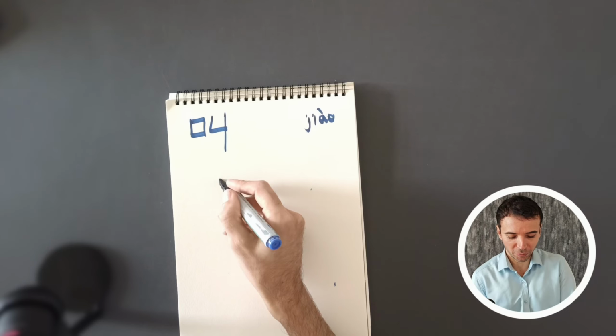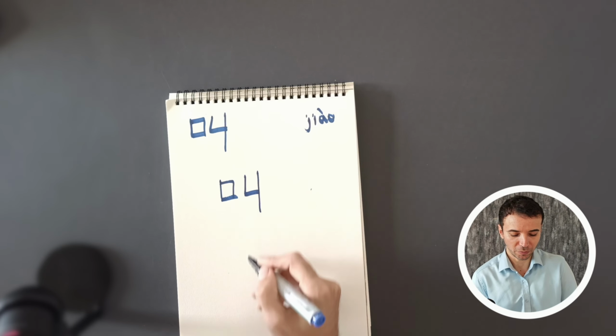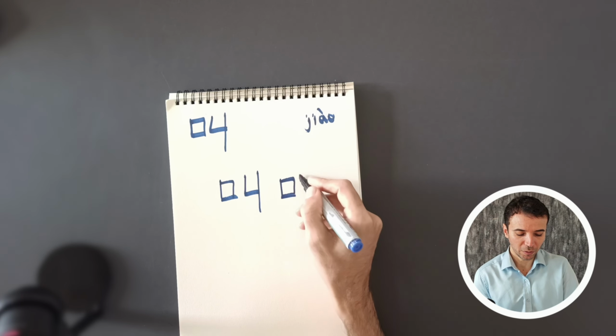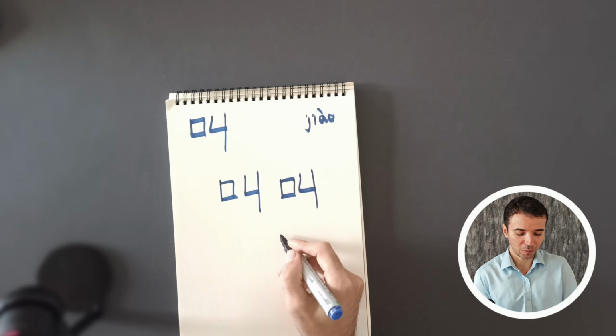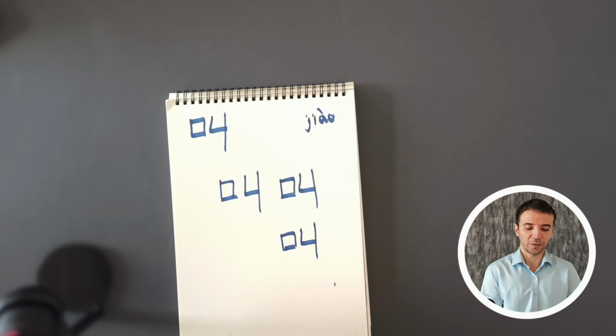我叫. Let's write it a few more times. 1, 2, 3, 4, 5. This just looks like a number 4. Very easy character. And let's learn the most important use of this character.